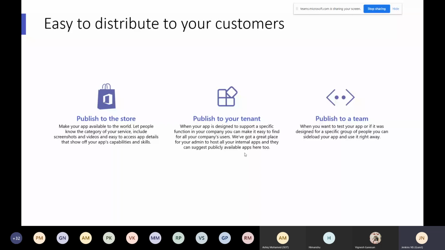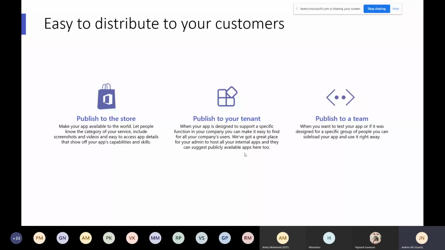That's why you should remember: development at the team level you can do using ngrok; at the second level you can publish in the Azure environment and access it from the tenant level; and the third one, you can deploy it to the Microsoft store.